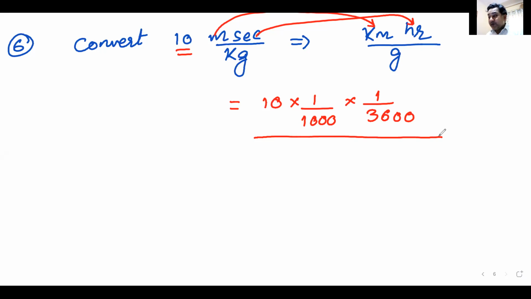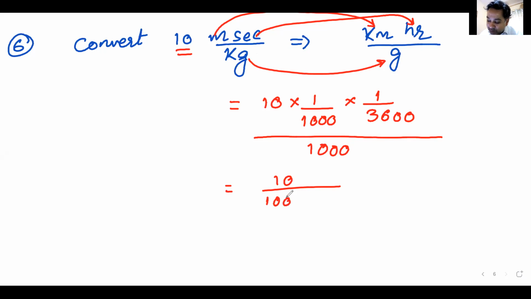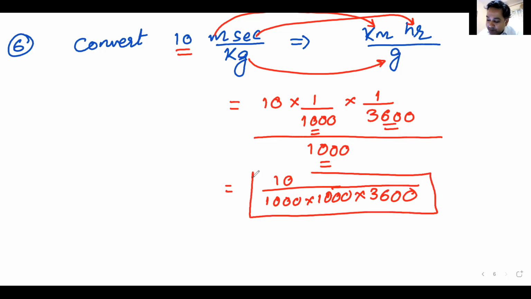The entire thing has to be divided. Kg has to be converted into grams. So it has to be divided by 1000. And that is my answer. That is the answer that I'm getting. The answer is 10 divided by 1000, divided by 1000, and divided by 3600. So that is the answer that I am getting. And hopefully I have not made any mistake.